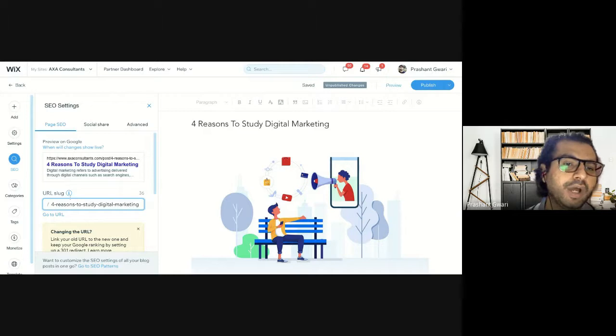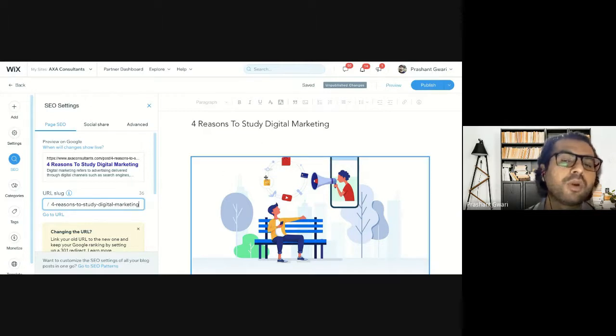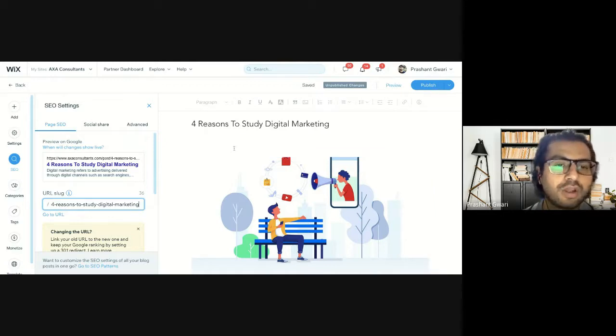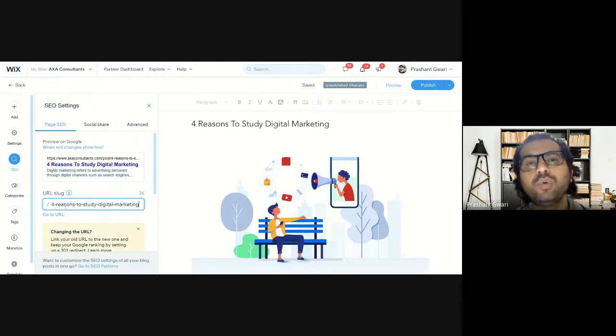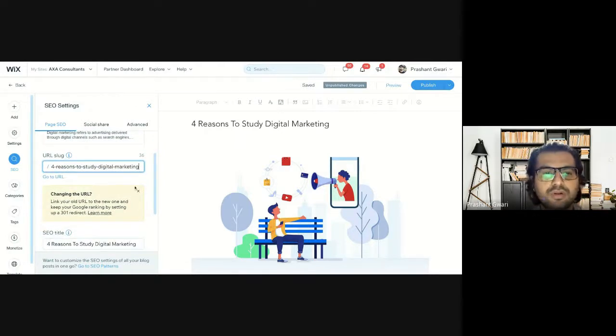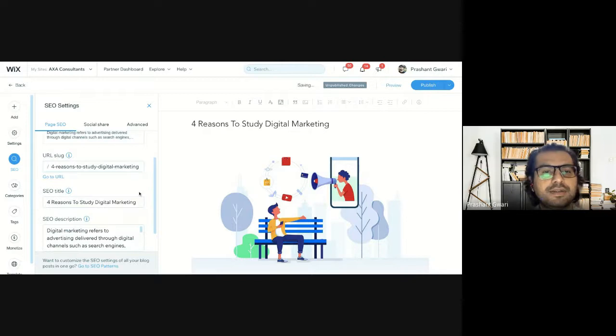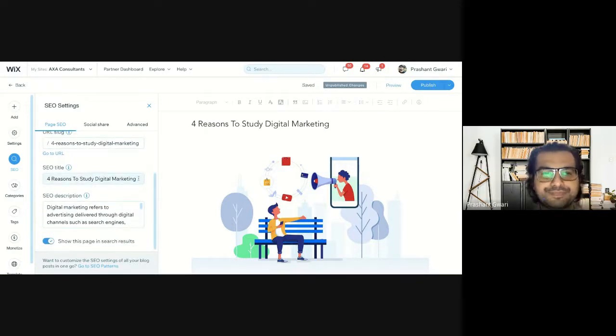After reading the URL, anyone can find out what this blog is about, whether it's a human being or a search engine like Google. Also, when you are writing a page URL, you will separate two words with a hyphen. You will not use a space or any other special characters in the page URL. You will separate two words with the help of a hyphen like this. So now this is our page URL almost ready.